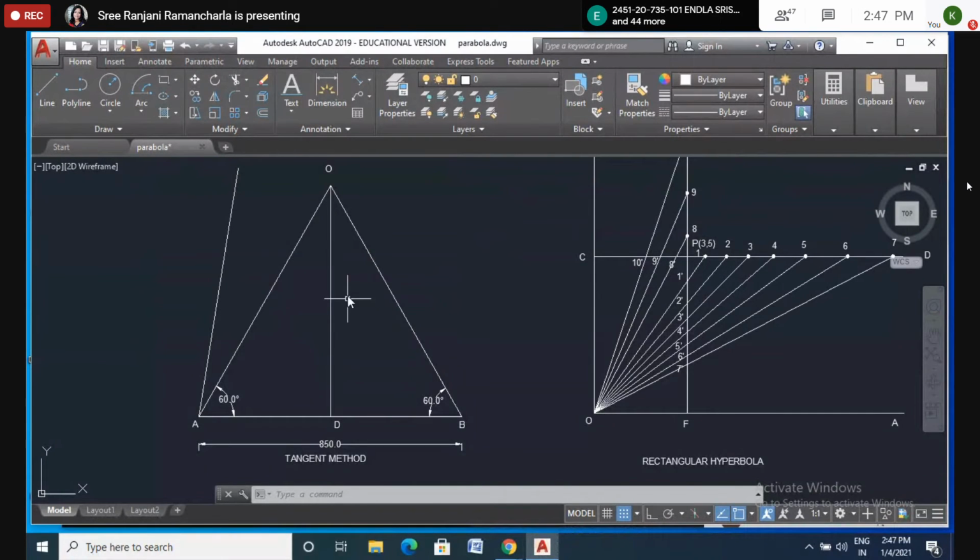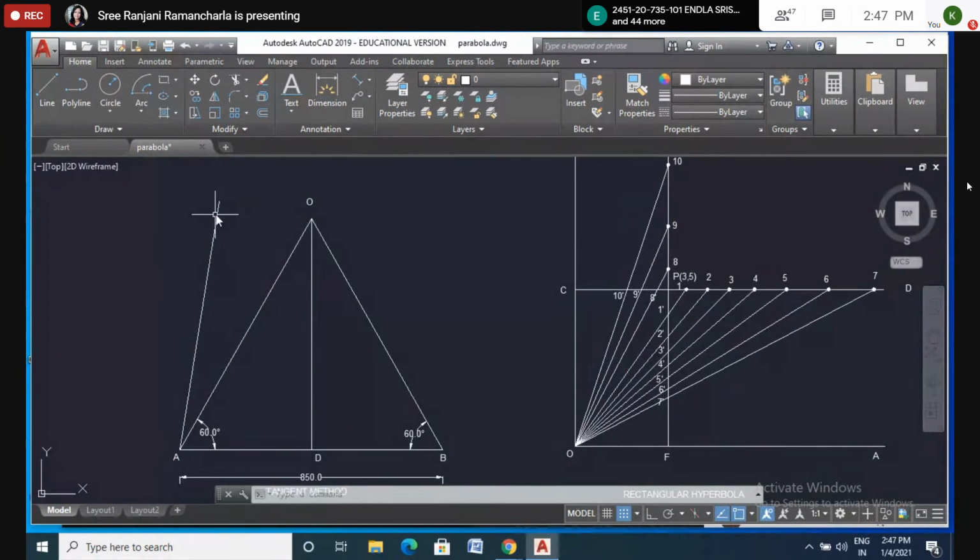Okay. Now here I will divide into 8 equal parts. You also divide into 8 equal parts. Just put a dot here. Eight points.